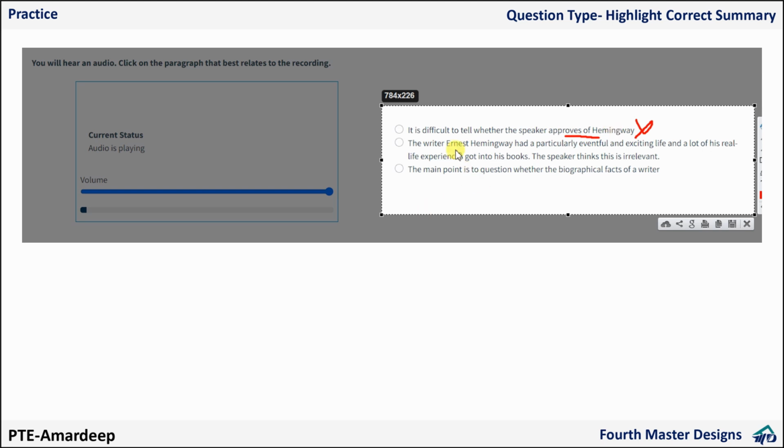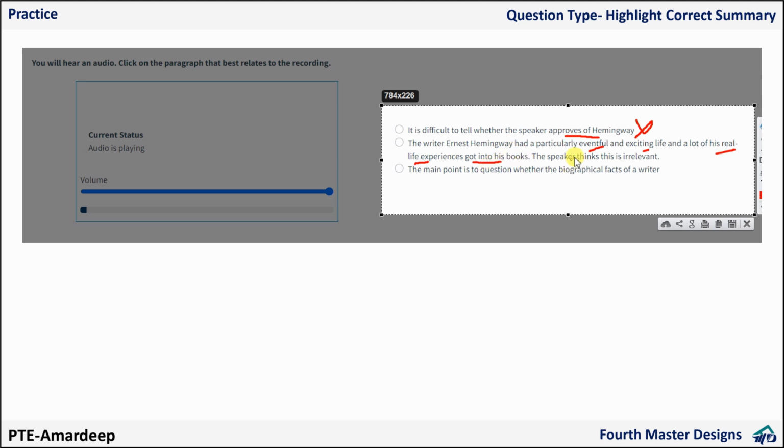Then, the writer had a potentially eventful life. Yes, the examples she gave, it looks like a lot of his real life experiences got into books. This part I missed. I was looking for keywords, and this part I missed.